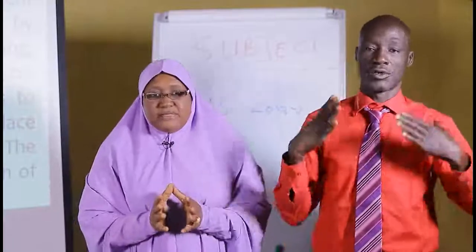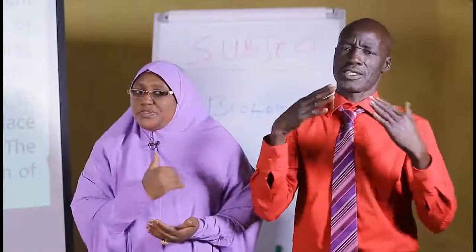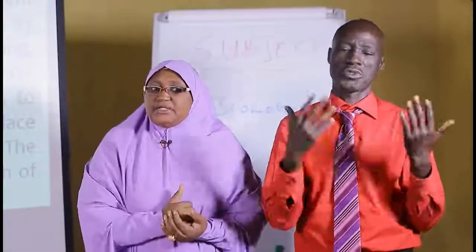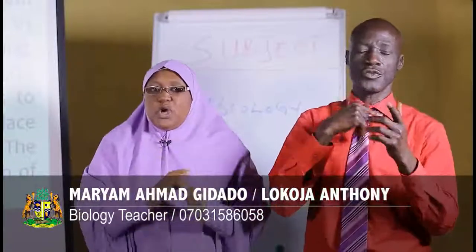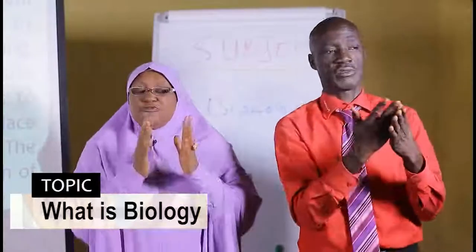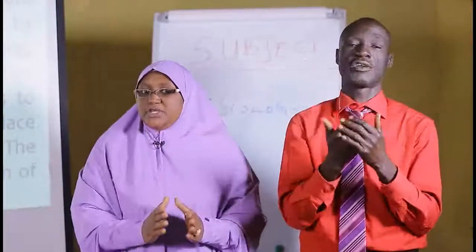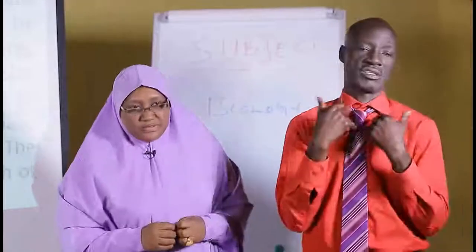But in plants, you see that there are branches that are bigger than others. So growth in plants is slightly different from that of animals. When we discuss the topic of growth, you are going to see the difference in growth between plants and animals. But for now, you should know that living things grow. So growth is one of the characteristics of living things.